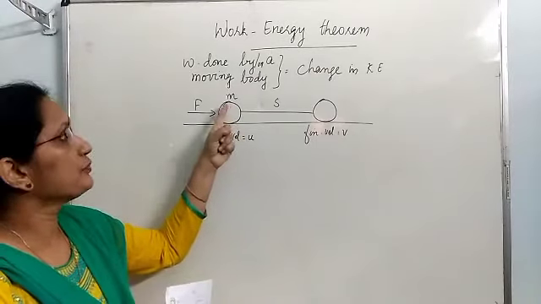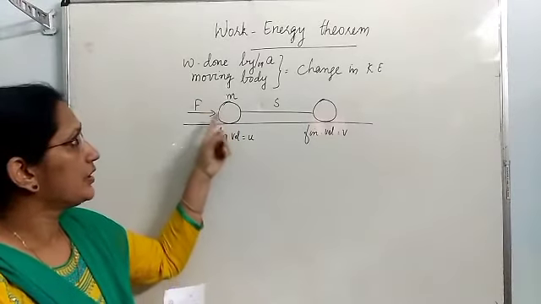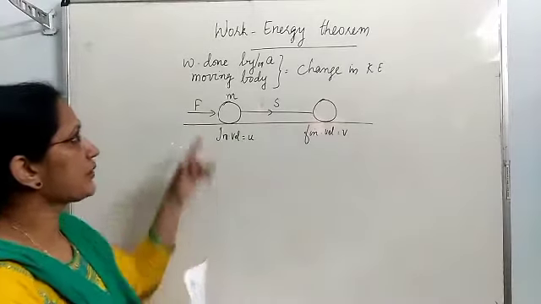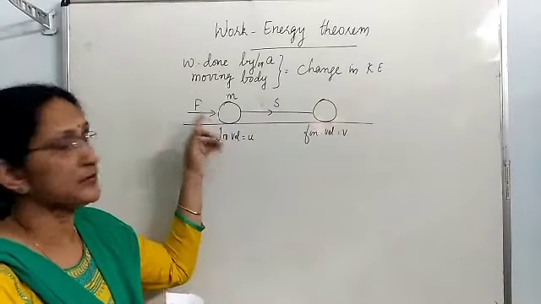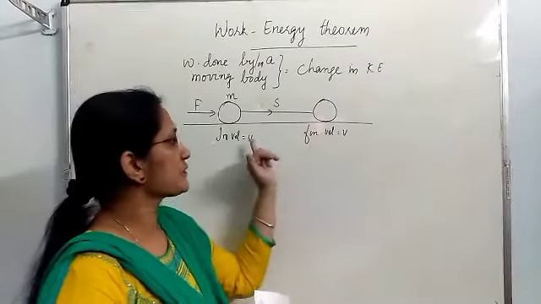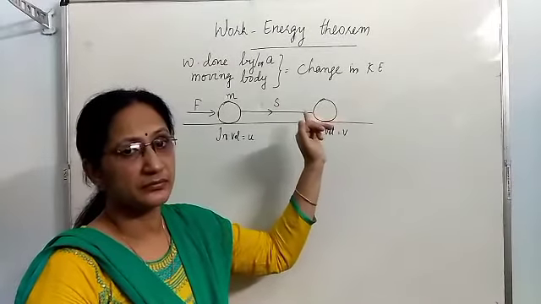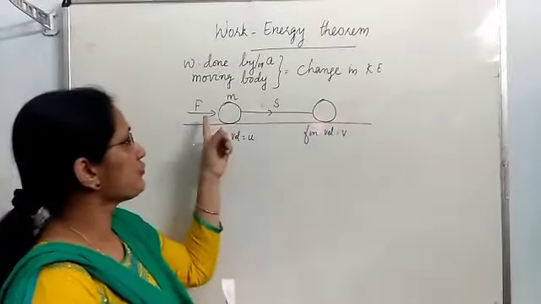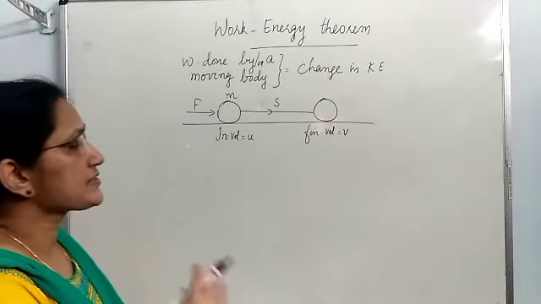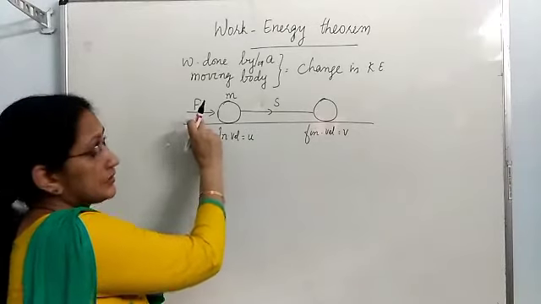Consider a body of mass m having initial velocity u, and this body moves in this direction. In the same direction, some force F is applied. Thereby, its velocity changes from u to v after a distance s. Velocity increases because force is applied in the same direction of motion. Then, let us calculate what is the work done by this force.